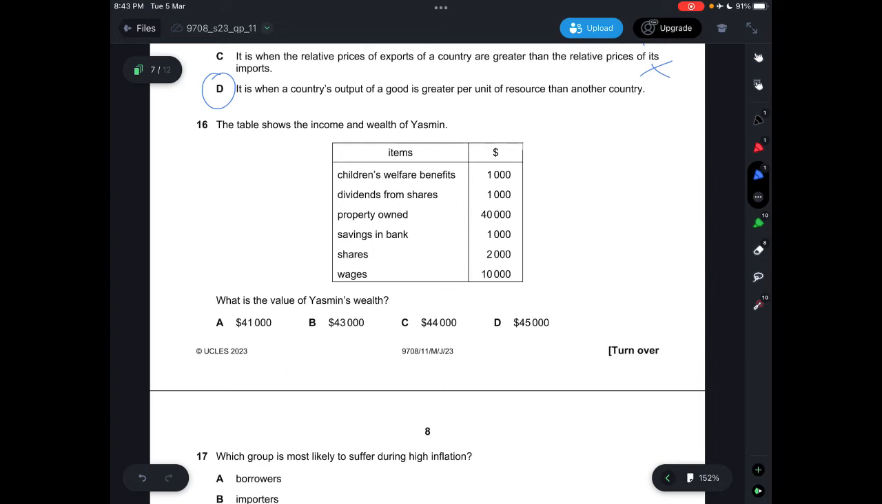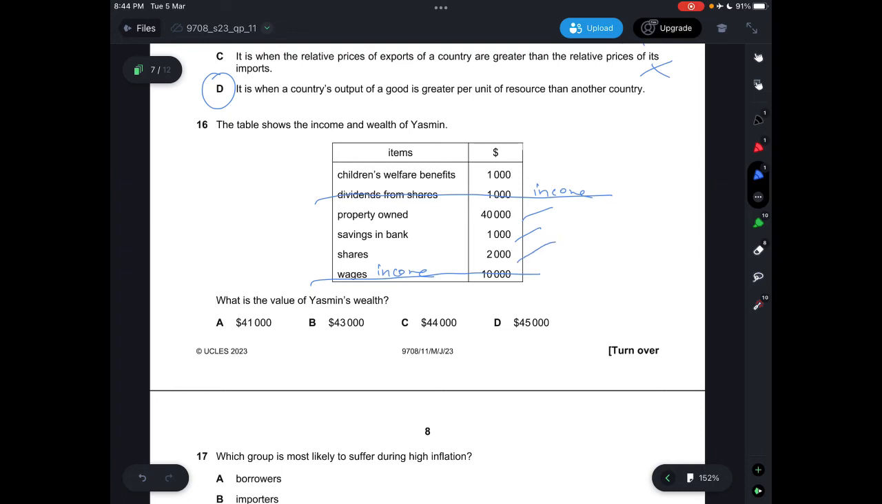Question 16, the table shows the income and wealth of Yasmin, and what is the value of Yasmin's wealth? So wages would be your income, so this can be ruled out. And then dividends would be your income. Property owned is your wealth. Savings in the bank is part of wealth. Shares are also your wealth.